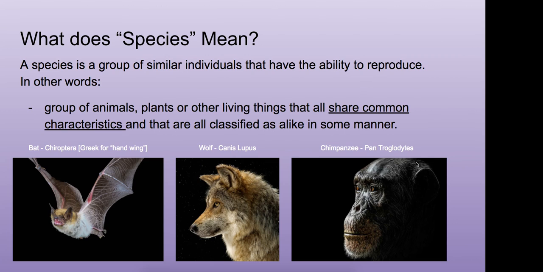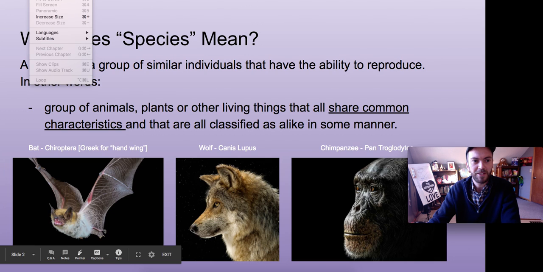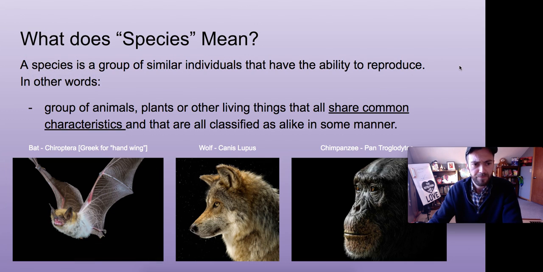So we're just going to look a little bit at what it means to be a species. Now, a species is a group of similar individuals in a class of animals that have the ability to reproduce. In other words, it's like a group of animals, or plants, or any living thing that have common characteristics that are all classified as being the same in some way.